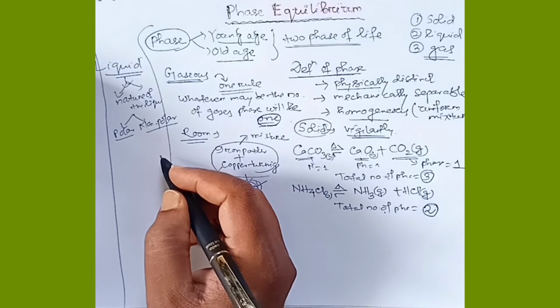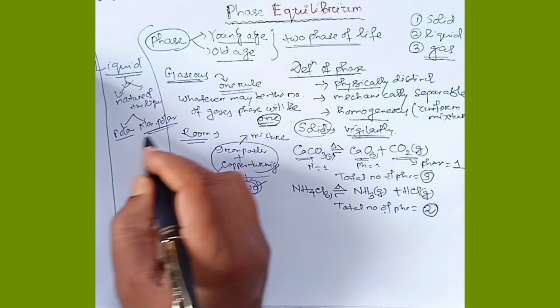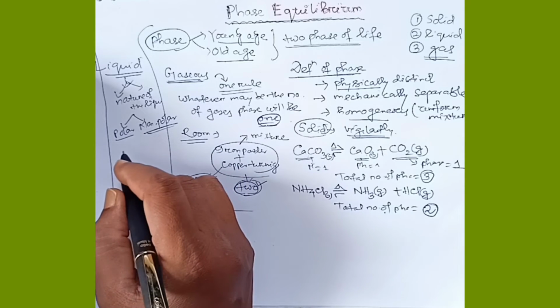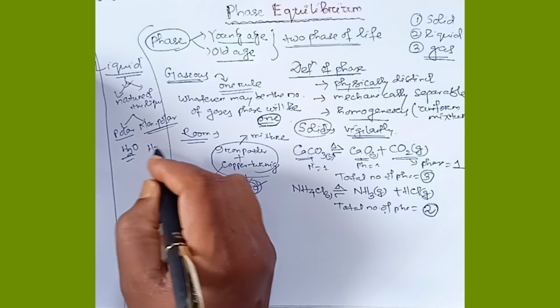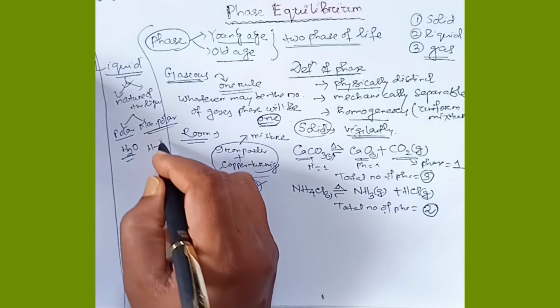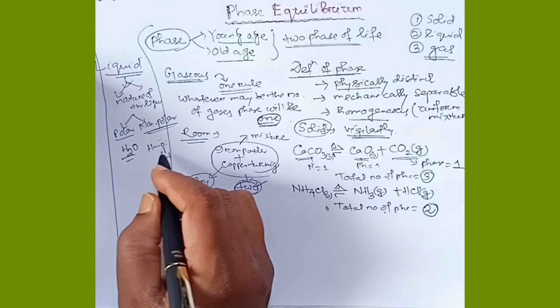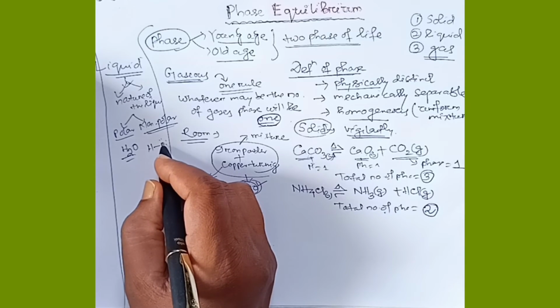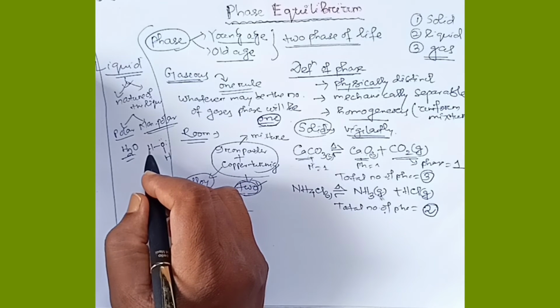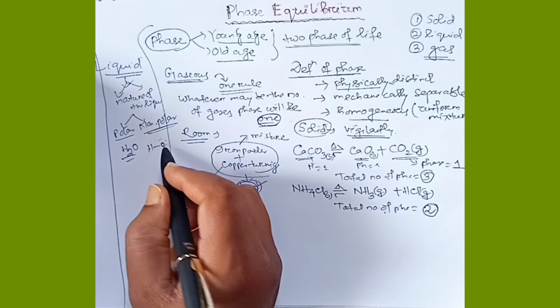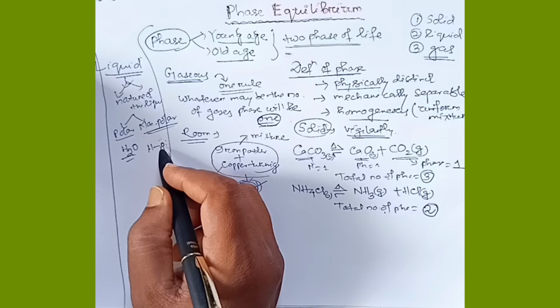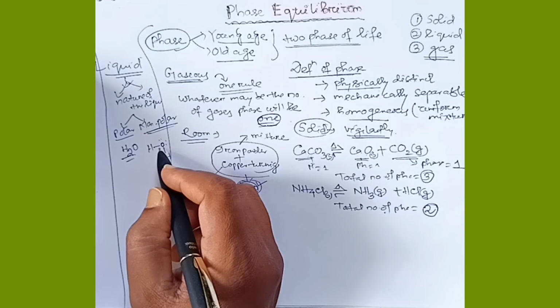So what is polar liquid and non-polar liquid? Let's take an example. Water molecule, H2O. This is the structure of water molecule. So if we will see here, oxygen atom is present and hydrogen atom is present. Oxygen is highly electronegative element, so it has the more capacity to attract the shared pair of electron towards itself.